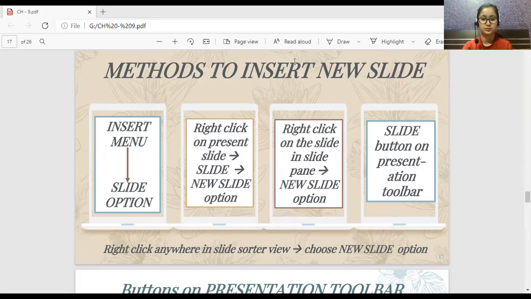Insert menu, slide option, right click on the present slide, choose slide and then new slide. This method is for work area, right? Right click on the work area. Then right click on the slide in the slide pane, choose new slide option, slide button on the presentation toolbar, and then in the slide sorter view, right click on it and choose new slide option. Clear? 5 methods. सबको learn हो गए हैं?